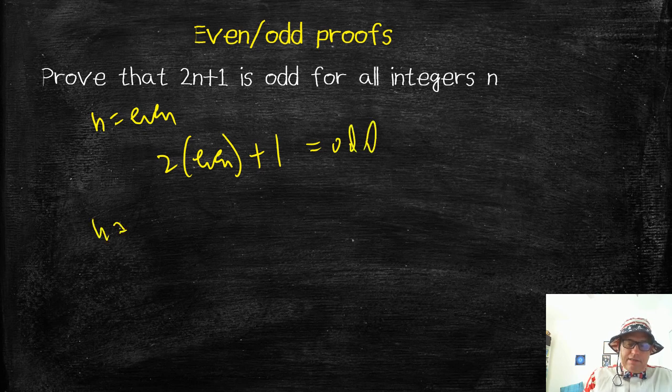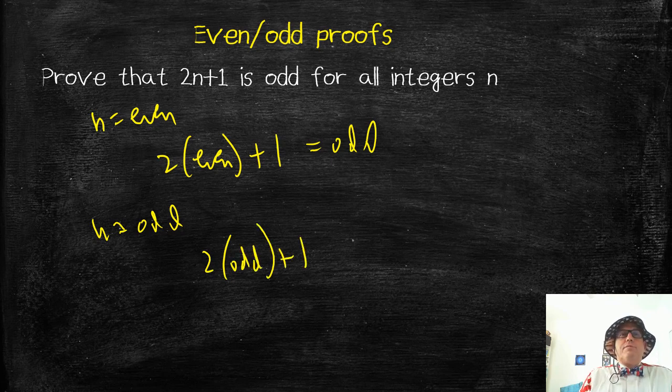And if n is odd, well, 2 times an odd is even, plus 1 is odd. So I've proved that 2n plus 1 is odd for all integers n. Any even number, any odd number I choose.